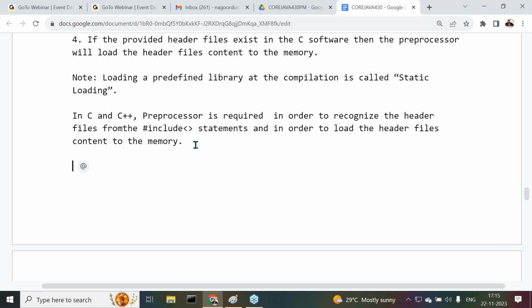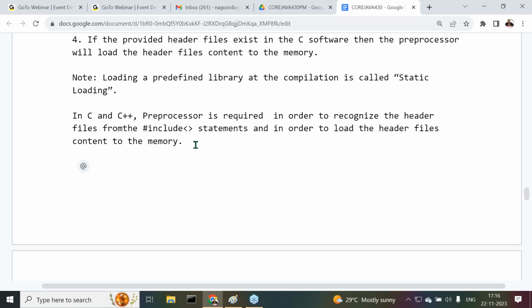Because of that reason, what is required here? The preprocessor is required. Guys, all of you are following, you know. Tell me, what is the point I'm trying to discuss with you? What is actually the topic we are discussing here?